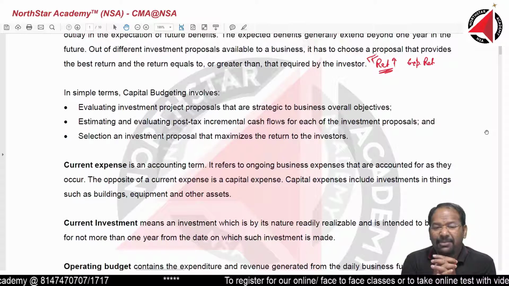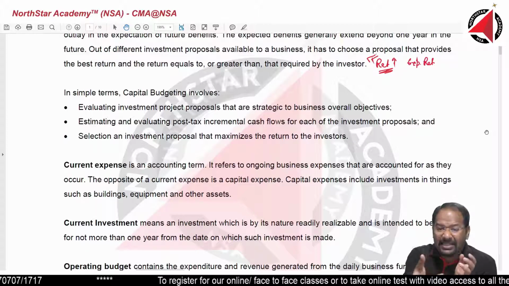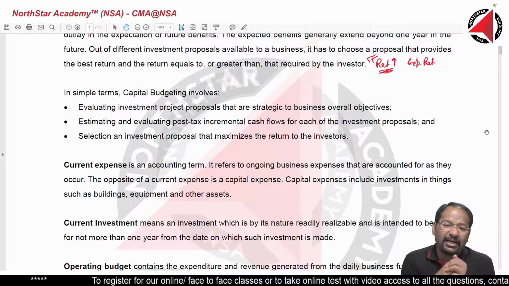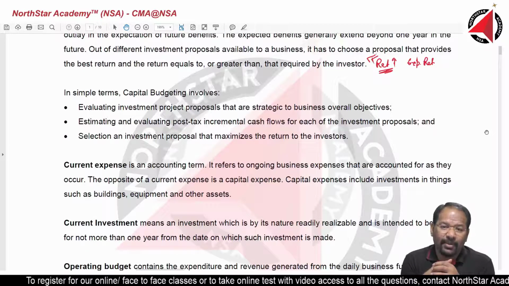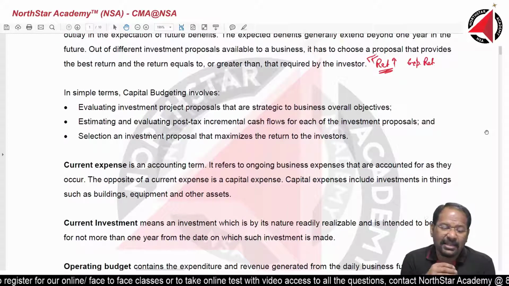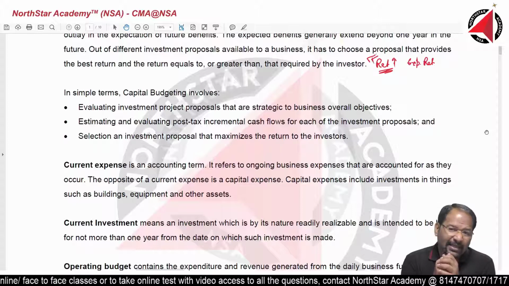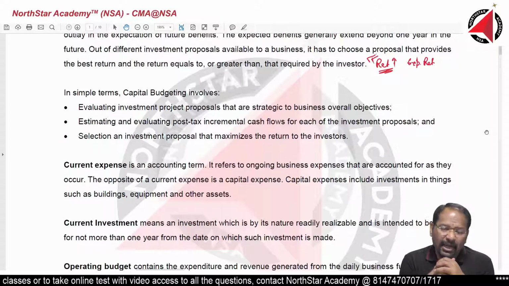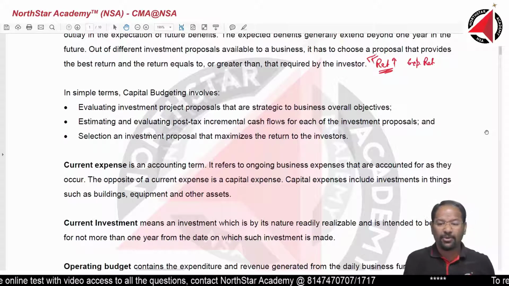For example, if I want to invest money, I am interested in how much cash I will get, not how much book profit I will get, because book profit can be influenced by credit sales also. If I only have credit sales and no cash, how will I run the business? So when I look at cash flow and net profit, better analysis is done through cash flow. That is why we importantly look at the cash flow numbers here.